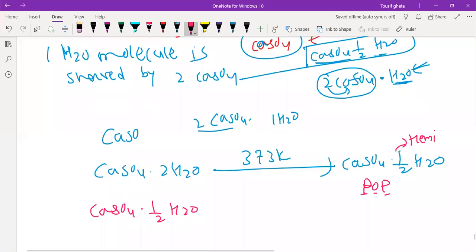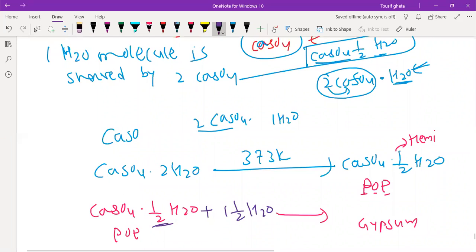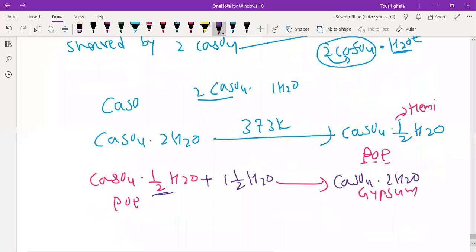Now I want gypsum from POP. What is the difference between the gypsum formula and the POP formula? You need to add only another 1.5 water molecules. If you put POP in water, this POP will absorb only 1.5 molecules of water and it becomes CaSO4.2H2O. Crystallization: it will become a solid, thick mass. Gypsum.